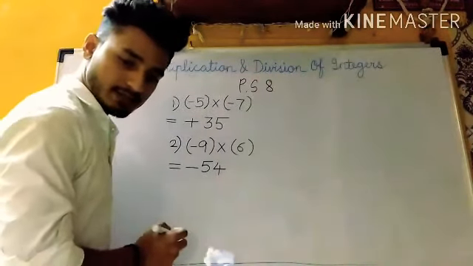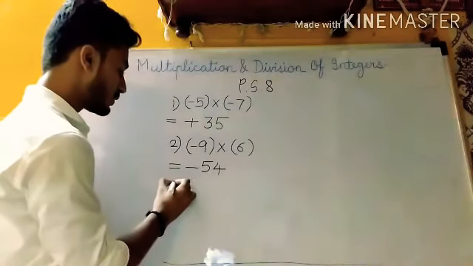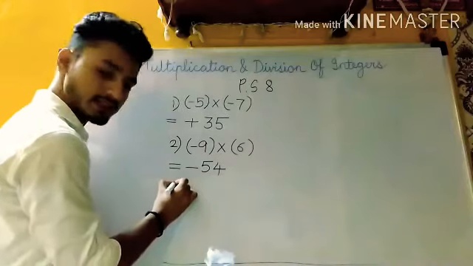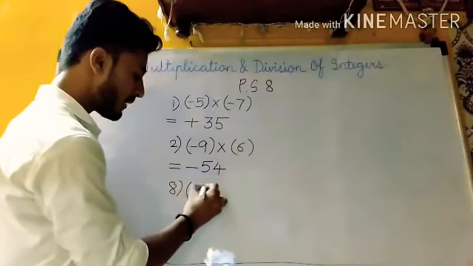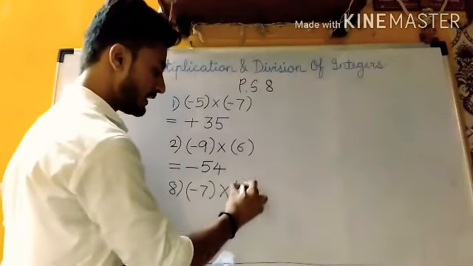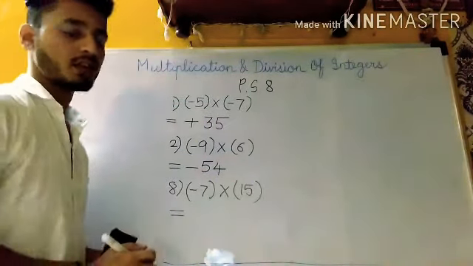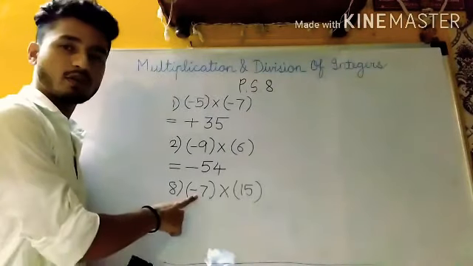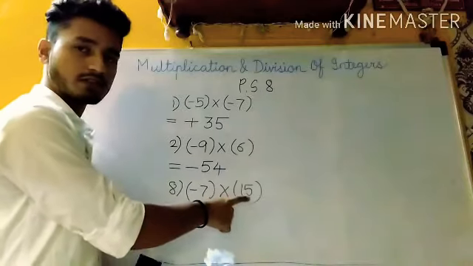Now the next sum is, I'll directly jump to the last sum, that is sum number 8, minus 7 multiplied by 15. So this is your question. Again observe the signs. One is negative and other is positive.